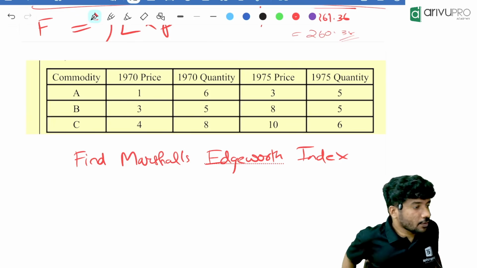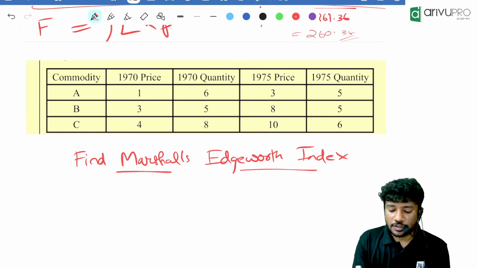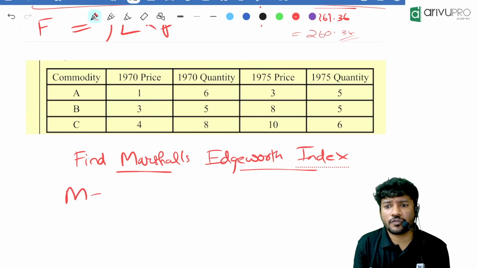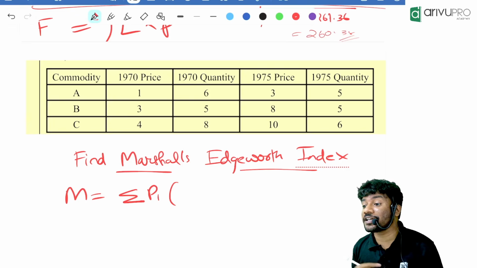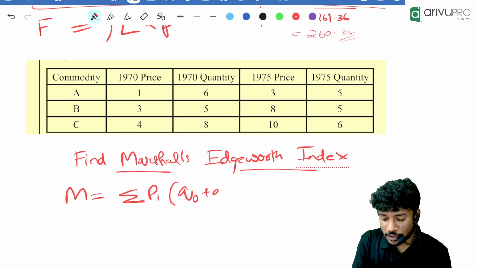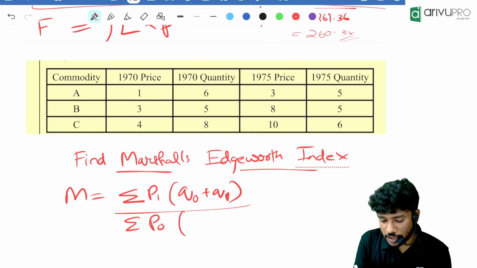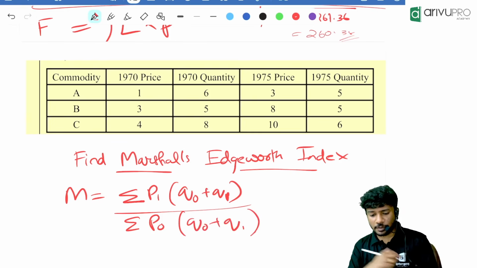That is the meaning. What is the formula for Marshall's Edgeworth? It is summation of P1 into Q0 plus Q1 divided by sigma P0 into Q0 plus Q1. Always remember, in the numerator our current year price will be there. That is not going to change. Put the values and get me the answer.